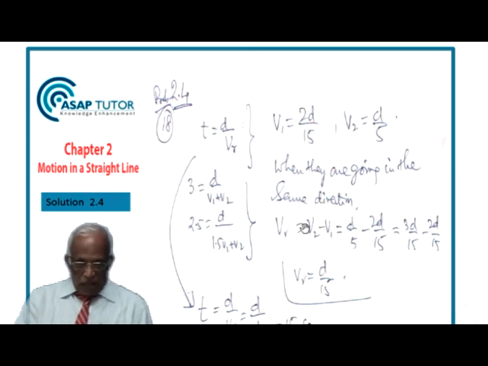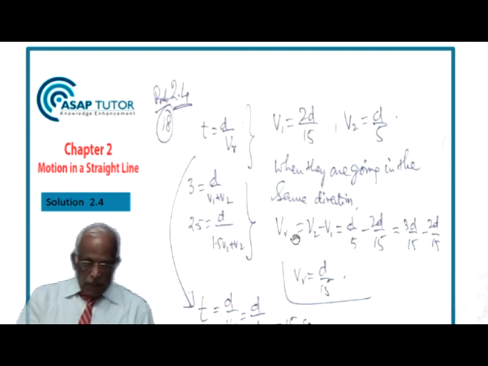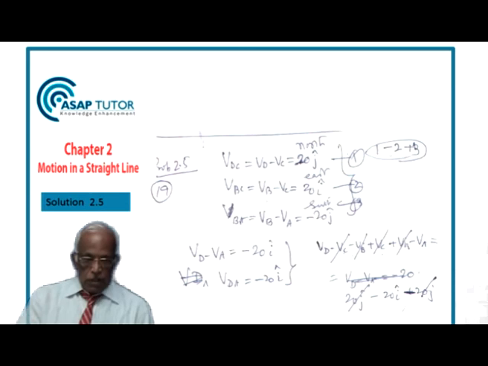When they are going in the same direction, which is what I am interested in, Vr will be V2 minus V1. That is d by 5 minus 2d by 15, which gives d by 15. And ultimately what I am interested in is the time taken to cross when they are going in the same direction. That is going to be d over Vr. So d over d by 15 is equal to 15 seconds. d will cancel out. So that is the answer for this problem.